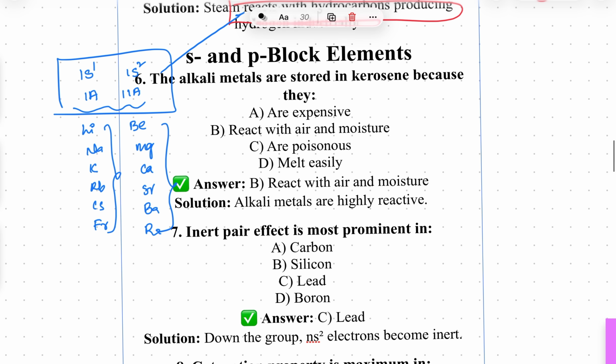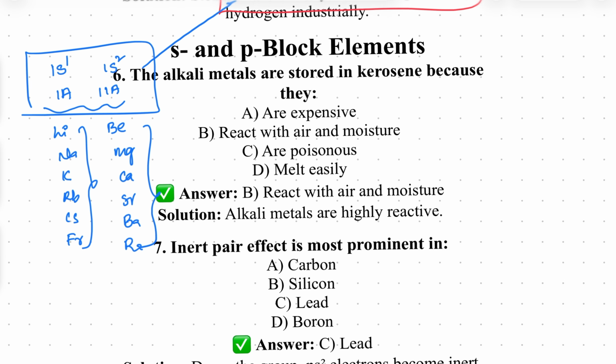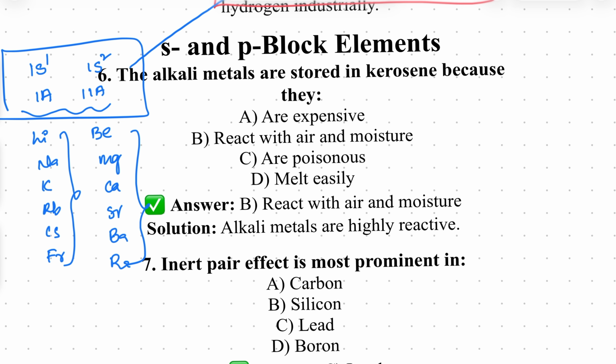What type of question will be asked from this? We'll see. Yes, all of you concentrate. See, first question. Alkali metals are stored in kerosene because of a general property. Why are alkali metals stored in kerosene? Why not in other substances? That is what is being asked. Why do we need to store them only in kerosene? Very, very important question. Anybody? Can you comment on this?